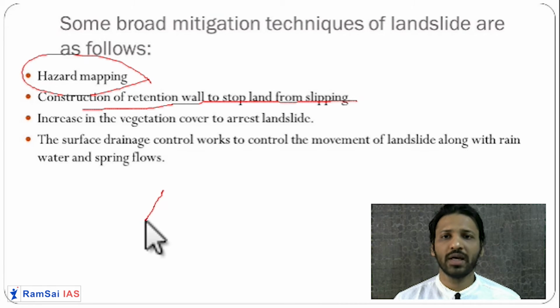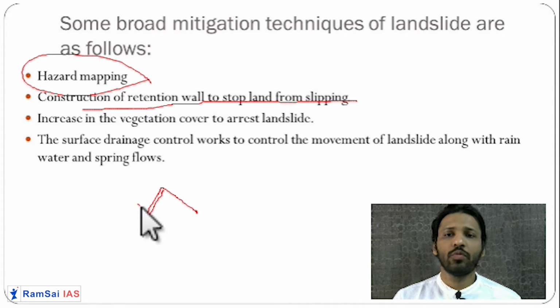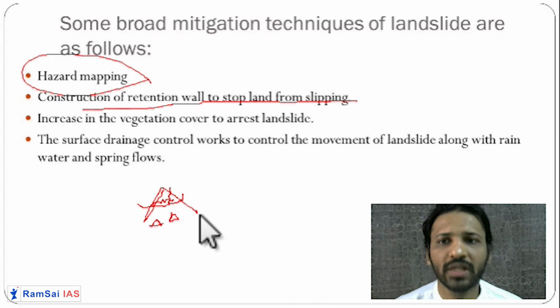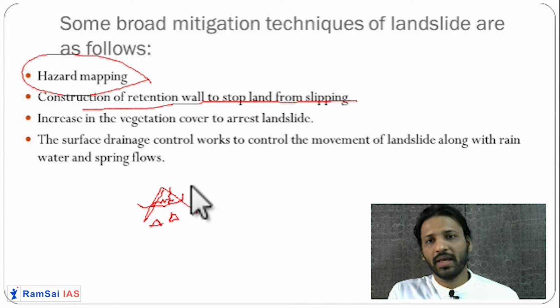So for example, here you have a mountain. Okay, now here it is very prominent for the mountain to have landslides. So you construct a wall on the mountain like this. So if this landslide happens, all the debris will be stopped over here. Okay, so it won't come down. Here on the downside you have settlements, you have houses. So these houses will be saved. In this way, a retention wall is very important.